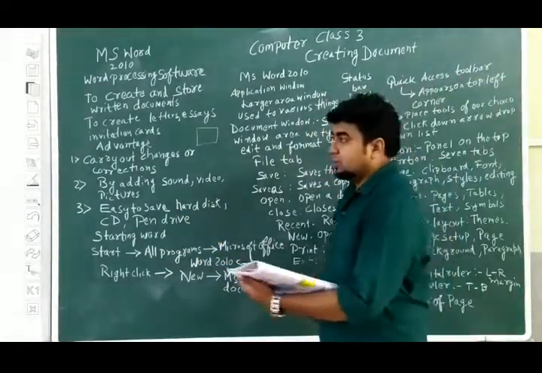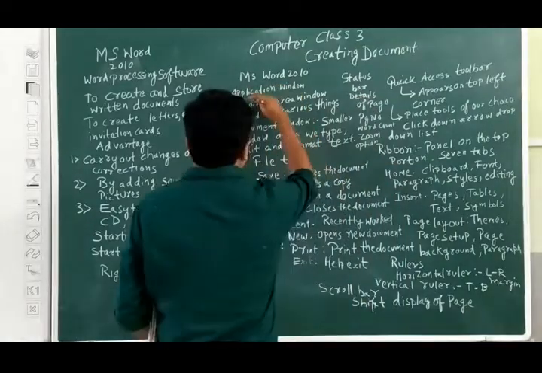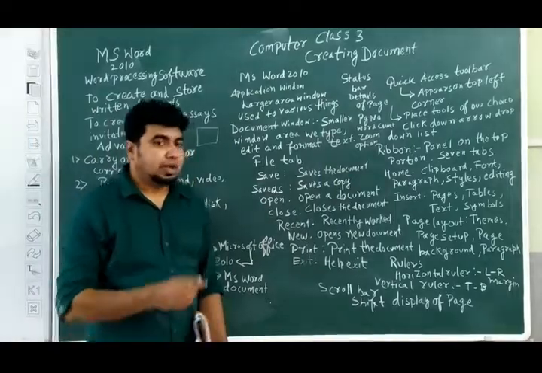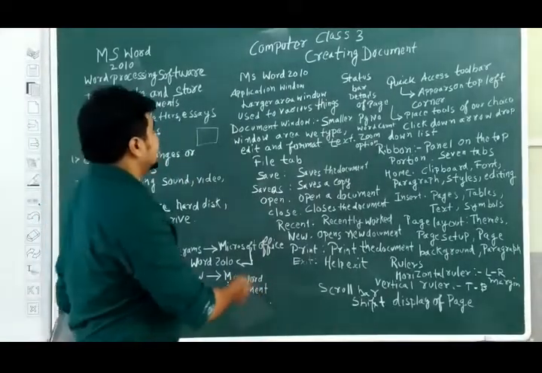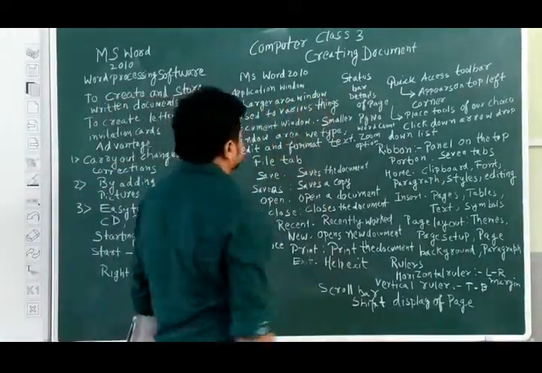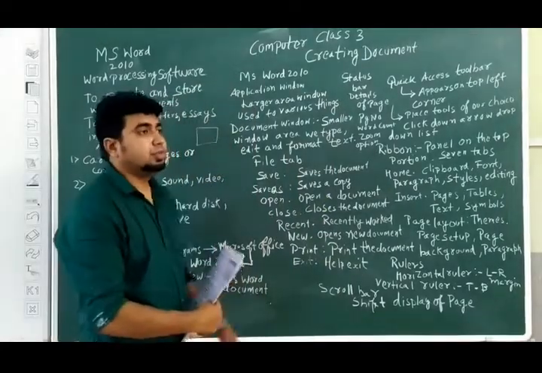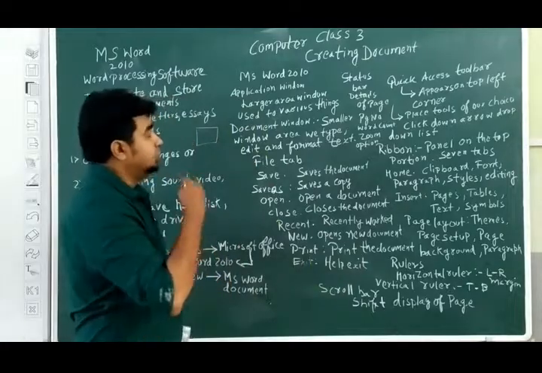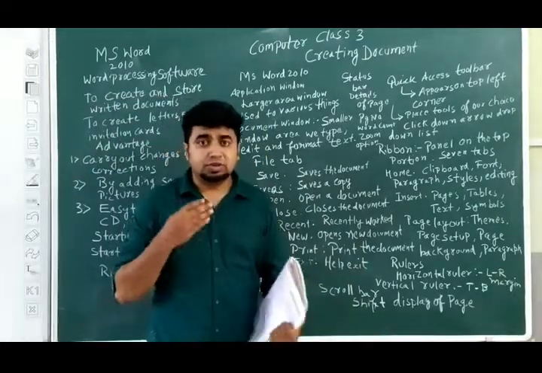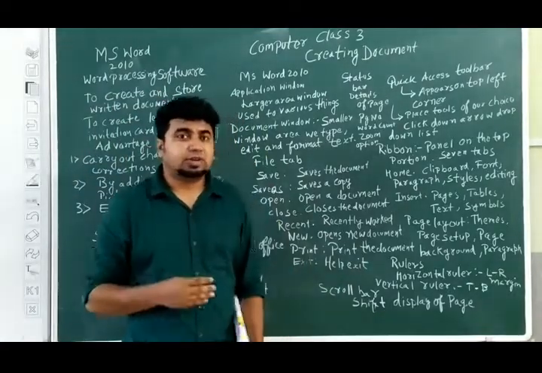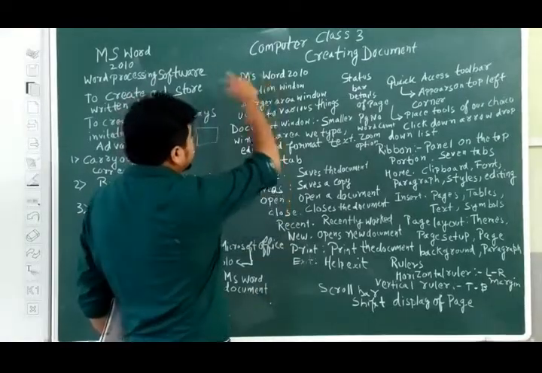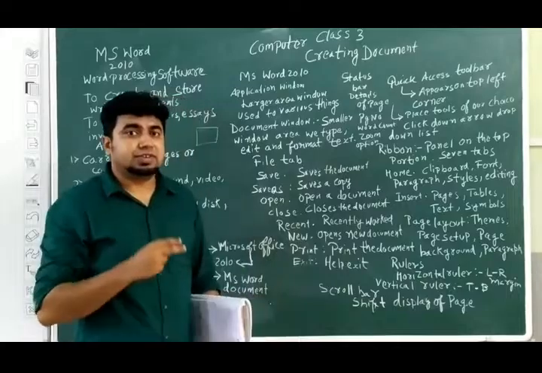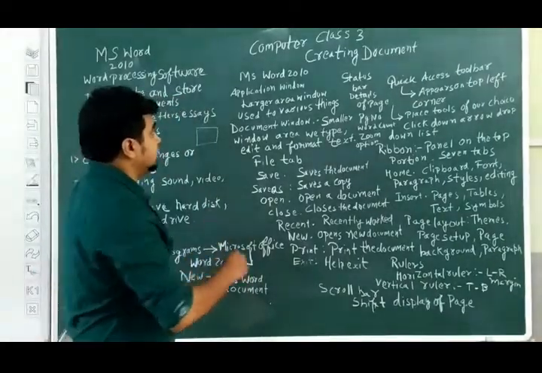Now we will be discussing two windows. First is the application window. Application window is basically the larger area window. Larger area window means it will have many things, various things we can do. I will show you in the practical part, but I am just explaining that the application window is the larger area, which consists of many various options.